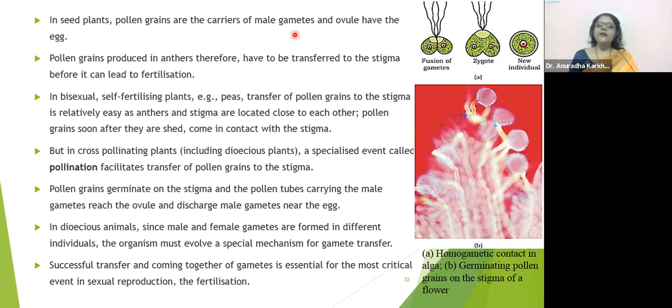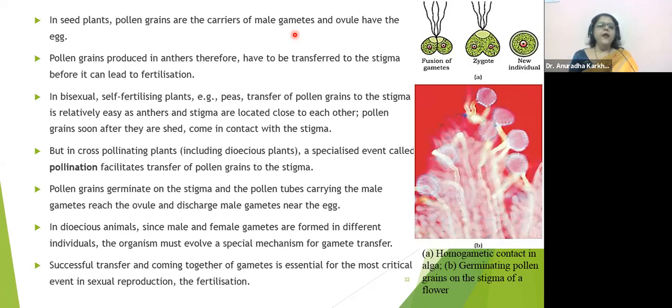Okay, so where is the egg present? How is this pollen tube going to be formed? How the discharge of the male gametes takes place exactly near the egg is everything that I'm going to talk about in the next chapter. It's a very beautiful phenomenon. Though it seems to be just a plant's reproduction, it is so interesting. You actually enjoy that entire journey of how all these structures are going to be formed and how systematically the things are arranged. And you might have never even thought about it earlier. ऐसे बहुत beautiful phenomena है जो अगले chapter में आने ही वाले हैं.